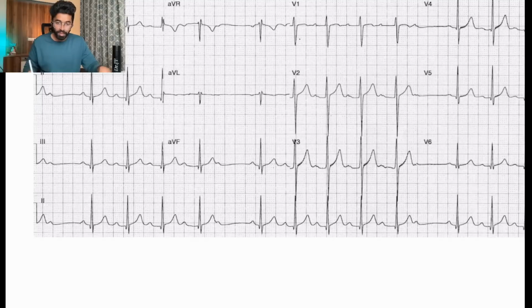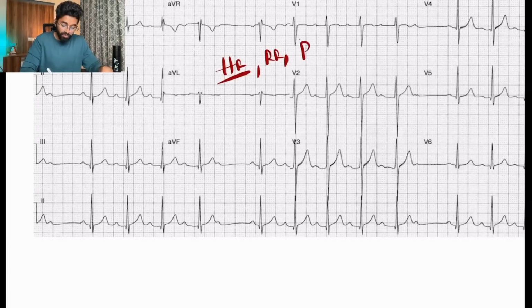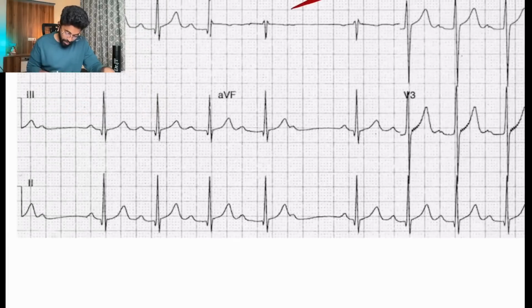Again, I'm just fastening up because it's almost more than 2 hours 20 minutes. But in any ECG, always go with the same method: heart rate, rhythm, and P wave and QRS. That's how you can diagnose any kind of condition through ECG. So here, as it is an AV block, I have to look into the P wave. Its PR interval is normal here, slightly prolonged, more prolonged, drop.